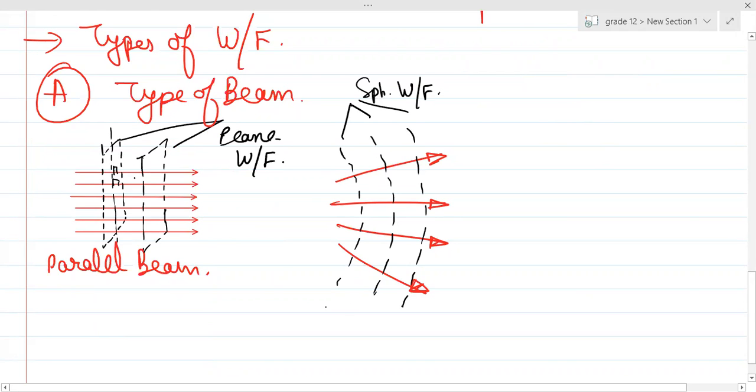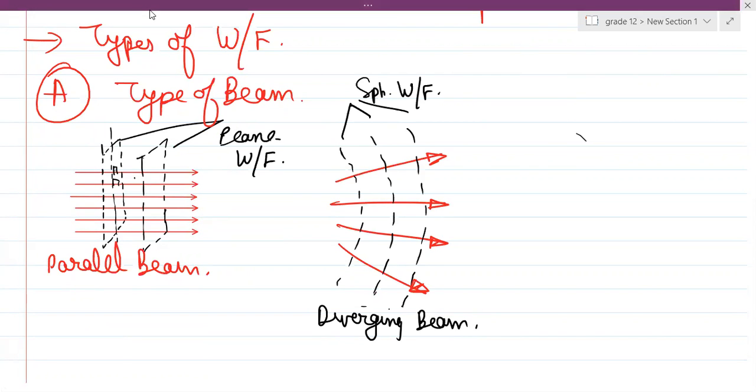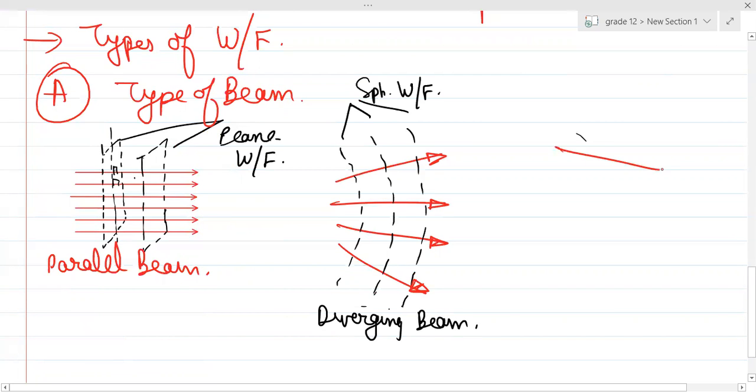We'll write the properties, don't worry. I'm just drawing this just like how we drew the equipotential surfaces.